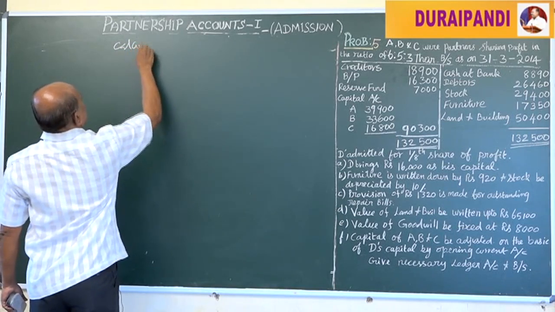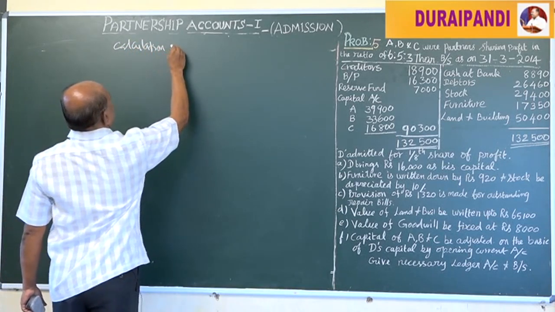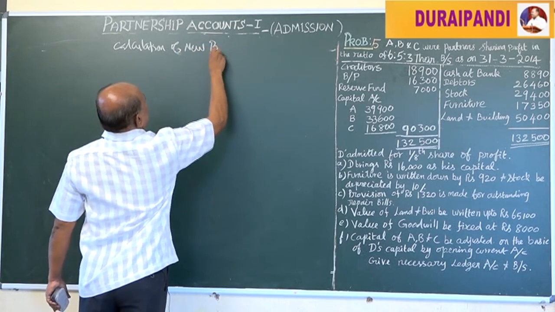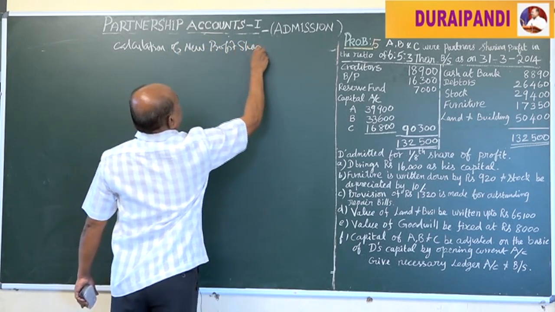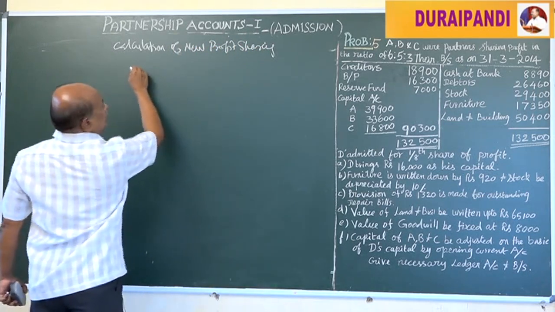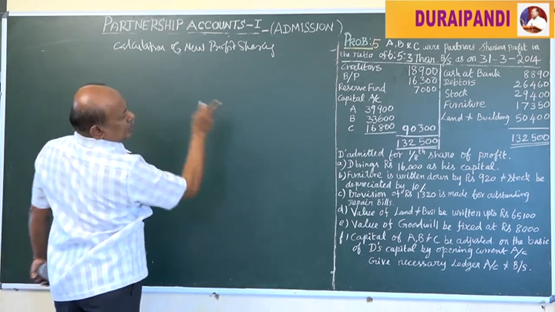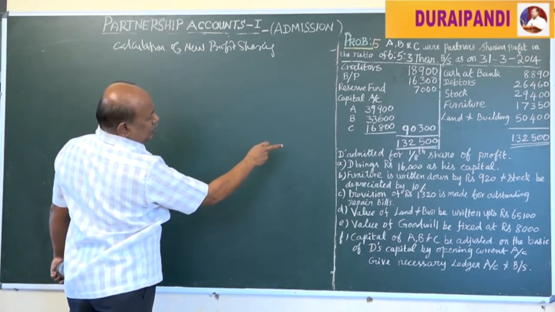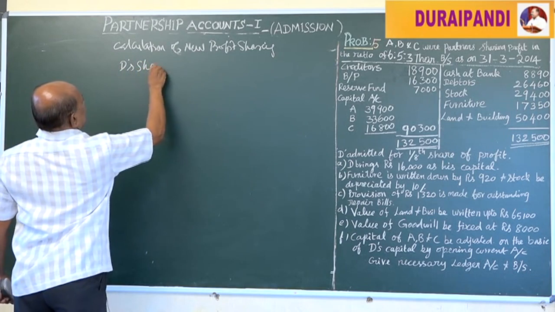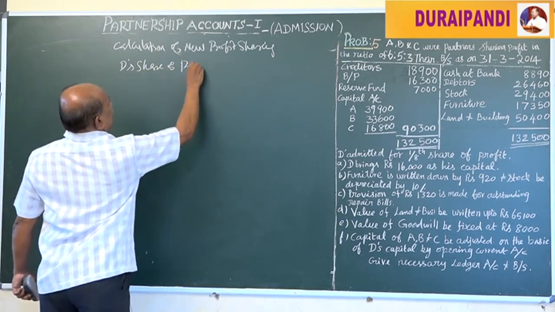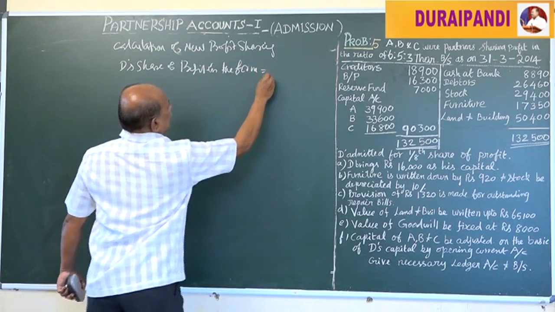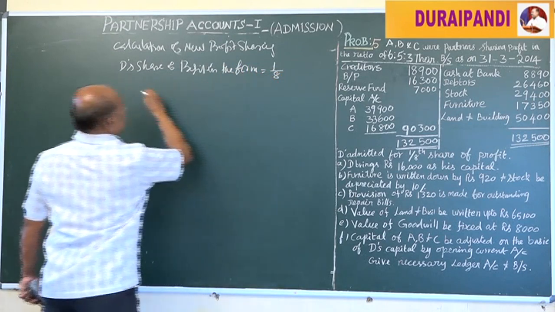Calculation of new profit sharing. Here 1/8 share is given to D. D's share of profit in the firm is equal to 1/8.